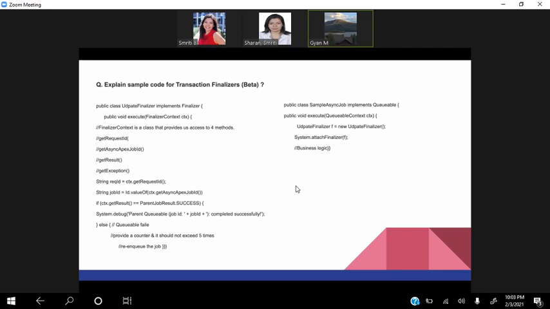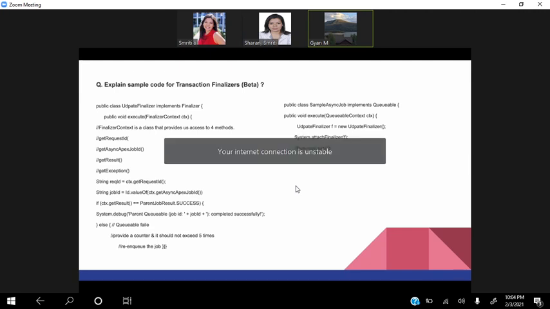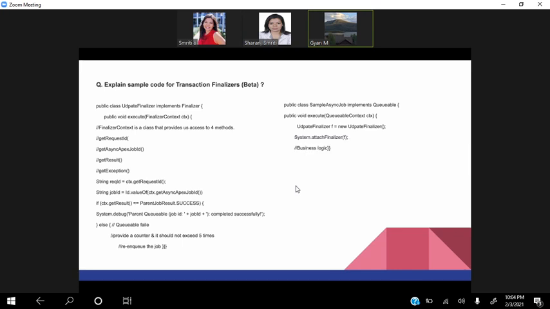So this is a sample code for transaction finalizers. By understanding the code here, we will get more clarity about the implements Transaction Finalizer. Basically, let's understand the code. What we will do is create a class and use the Finalizer interface. Now it will have the execute method. The FinalizerContext has the getRequestId, getAsyncApexJobId, getResult, and getException methods. These are the methods it has.